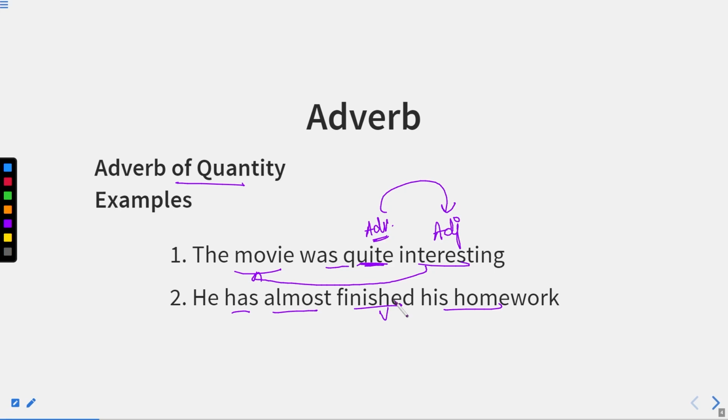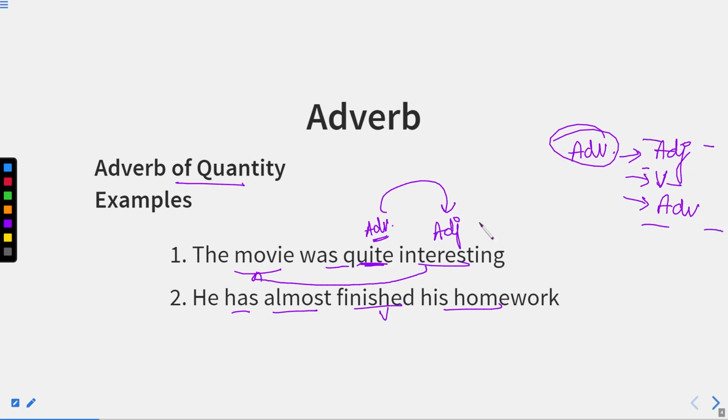Near the word means it can be before as well as after that word. Let's say there is an adverb and it is qualifying an adjective, or a verb, or another adverb. The position of this adverb will be near to this adjective or this verb, whether before or after, according to the context of the sentence.